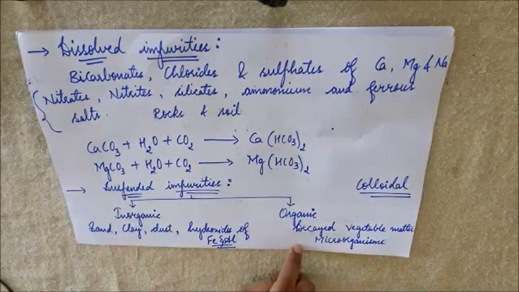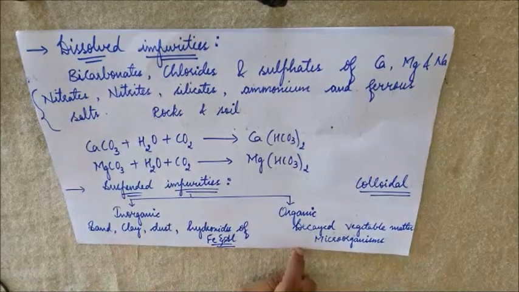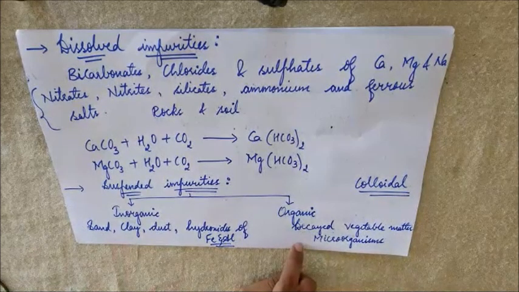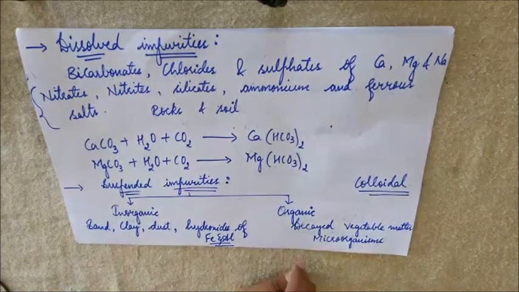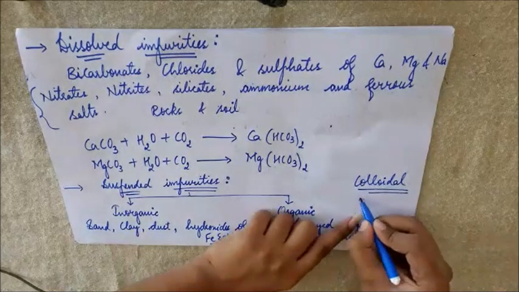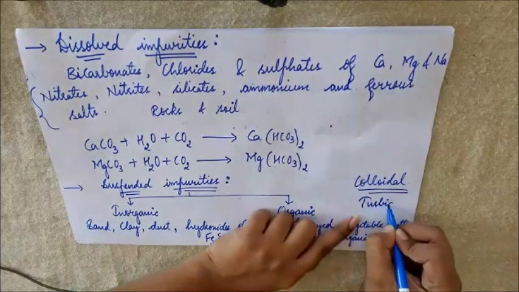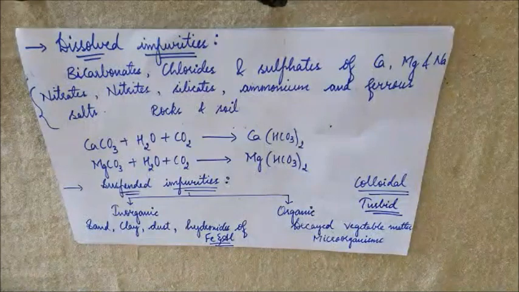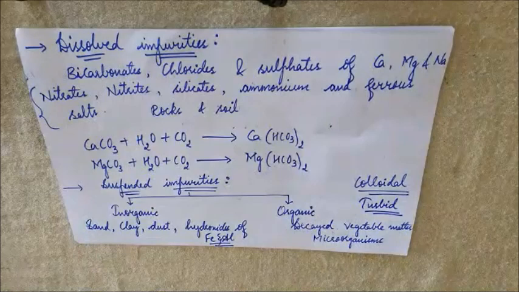Same is the case with organic impurities. These organic suspended impurities are colloidal in nature and will tend to remain suspended in the water. Since these are colloidal in nature, they will make water turbid. So this is about the suspended impurities. I hope you all understood suspended impurities now.